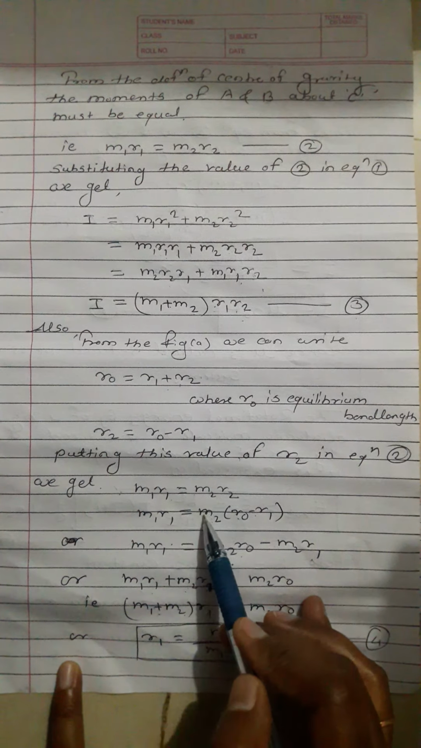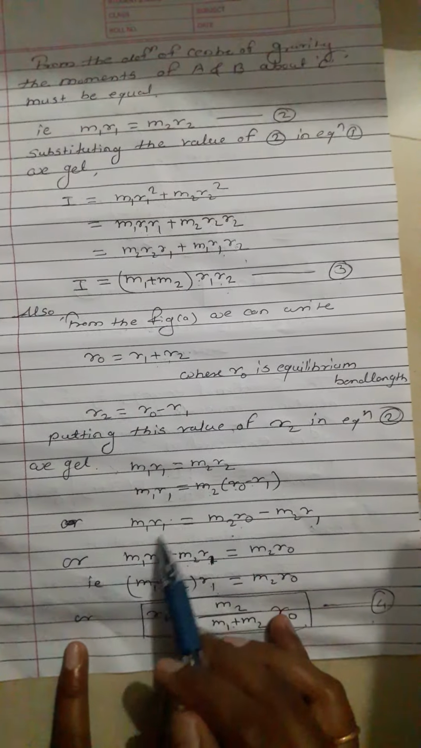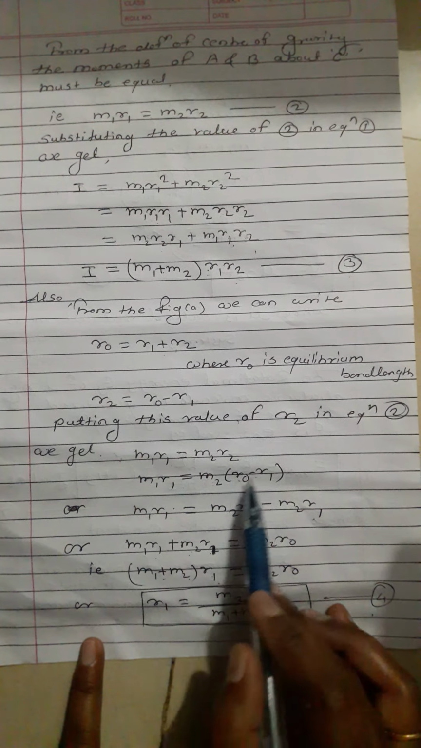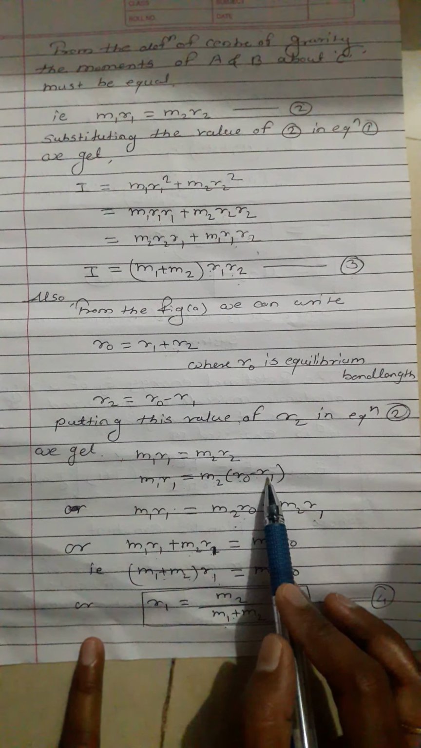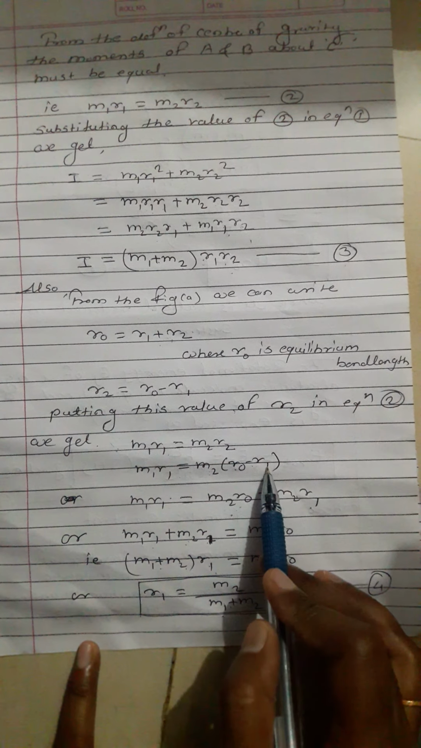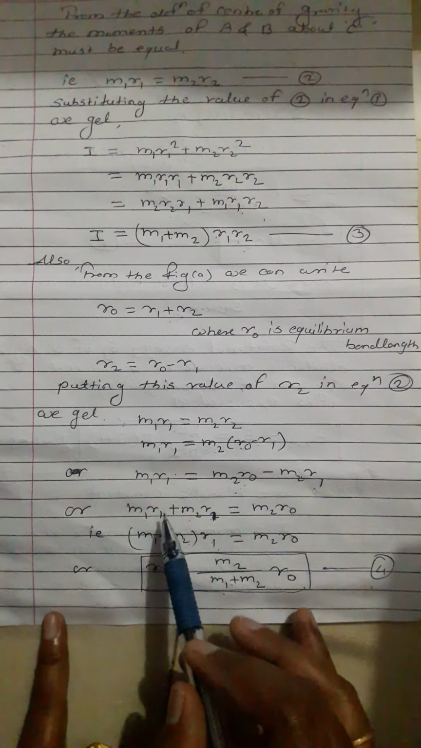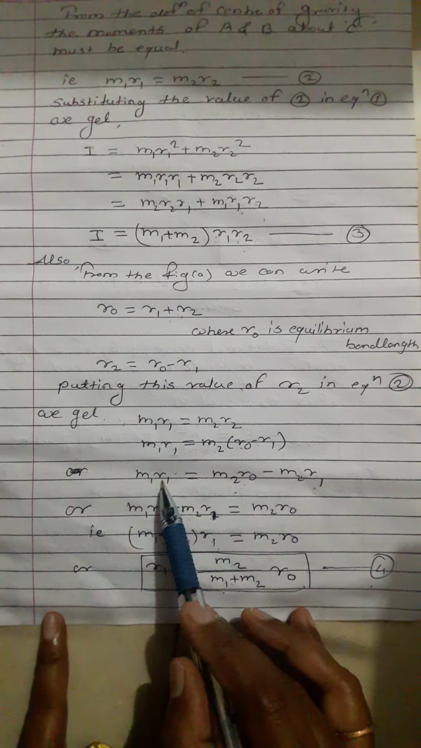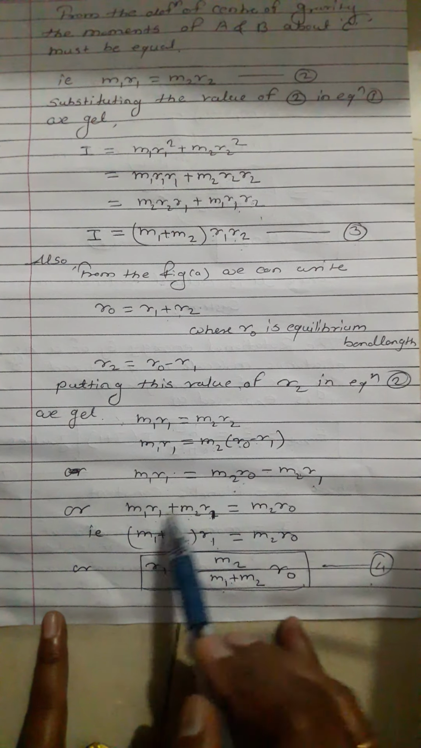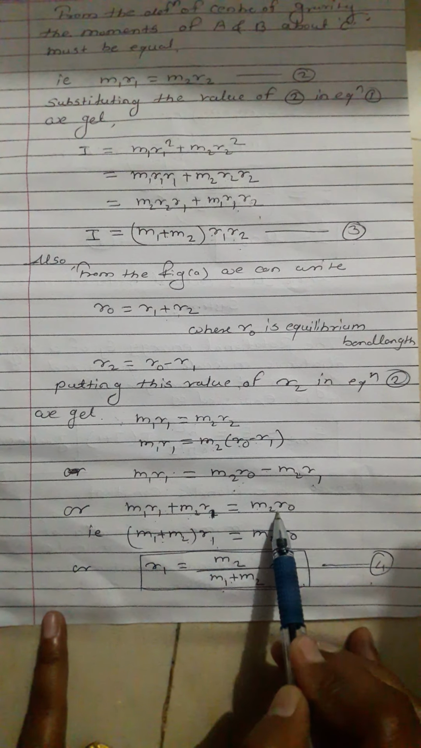Here m1 r1 is equal to m2 r2, where the value of r2 is r0 minus r1. So m1 r1 is equal to m2 into r0 minus m2 into r1. We can write this equation in this form also: m1 r1, here the minus goes to this side and becomes a plus, so m1 r1 plus m2 r1 is equal to m2 r0.